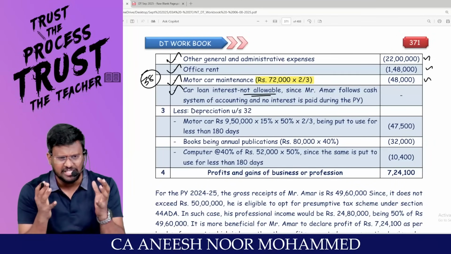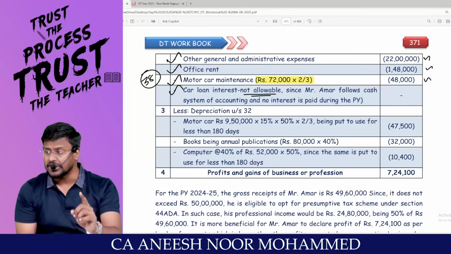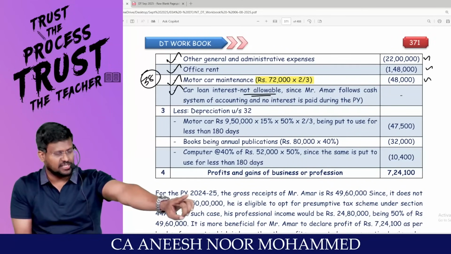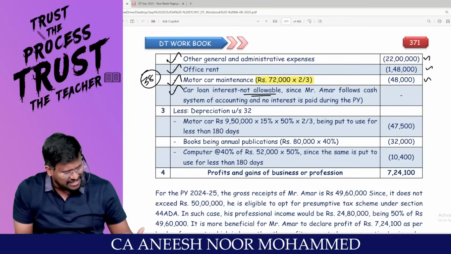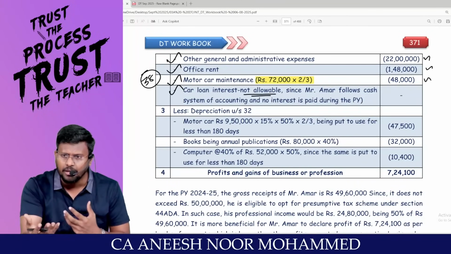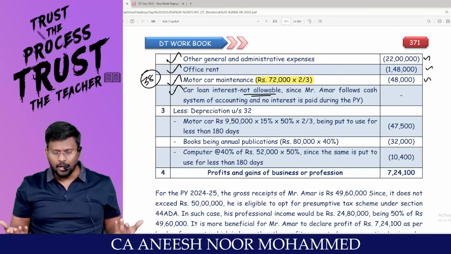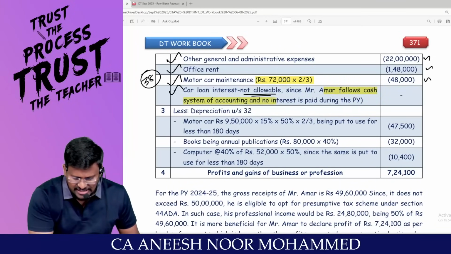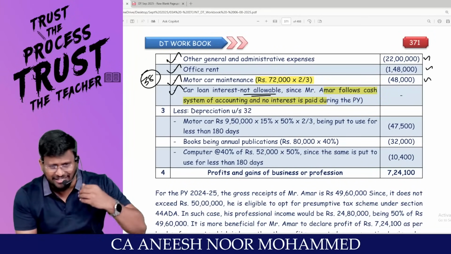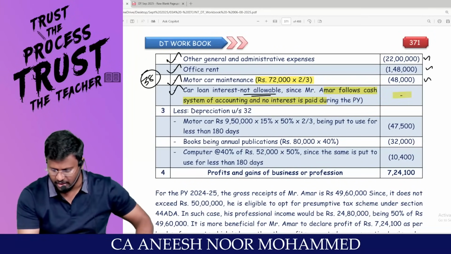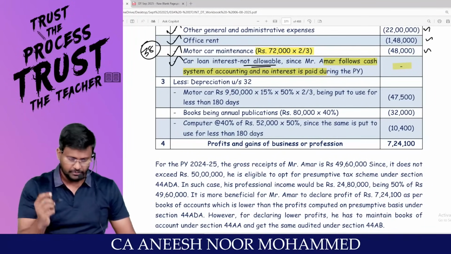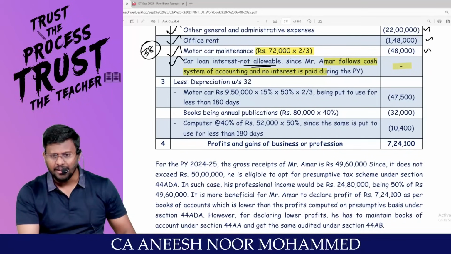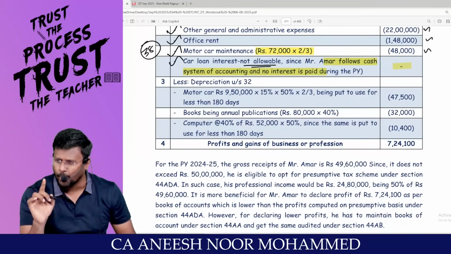Because the question specifically said that Mr. Amar is following the cash system. That means he is not following the accrual system. So in the cash system, if an expense has not been paid, it cannot be claimed as a deduction. Since Mr. Amar follows the cash system of accounting and no interest has been paid during the financial year, nothing will be allowed as a deduction, right? So many capital assets have been purchased. For that, capital expenditure will not be allowed as a deduction.